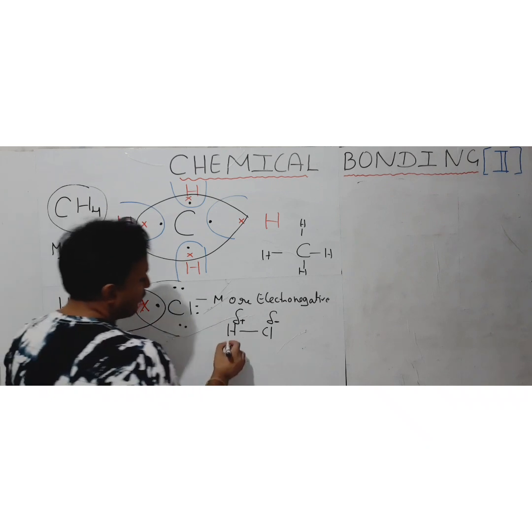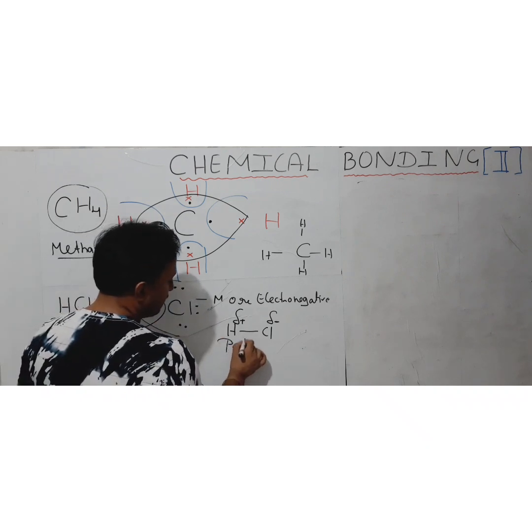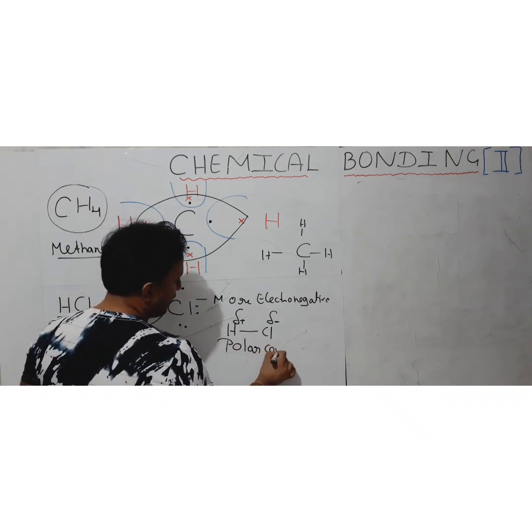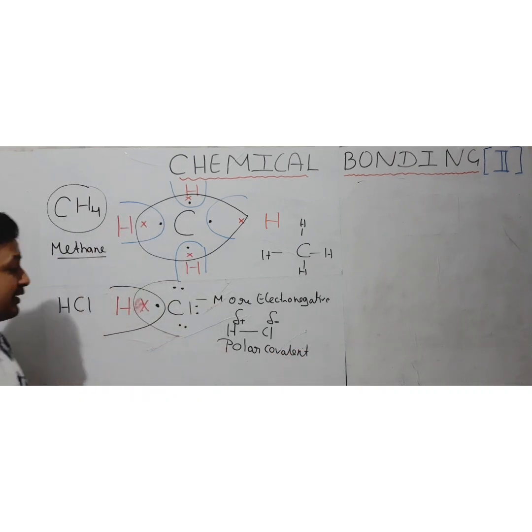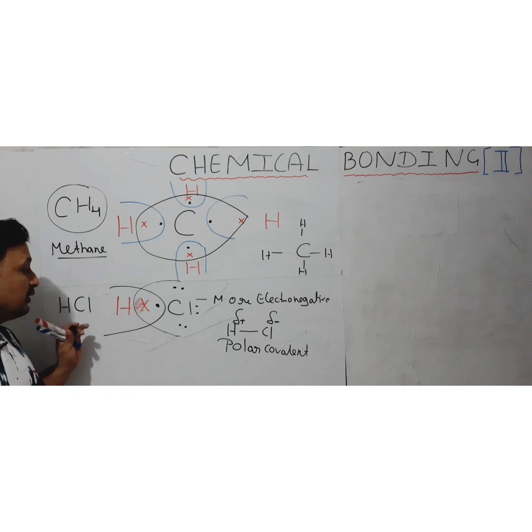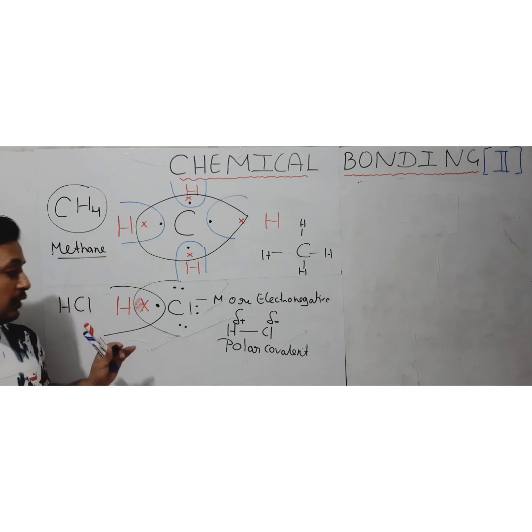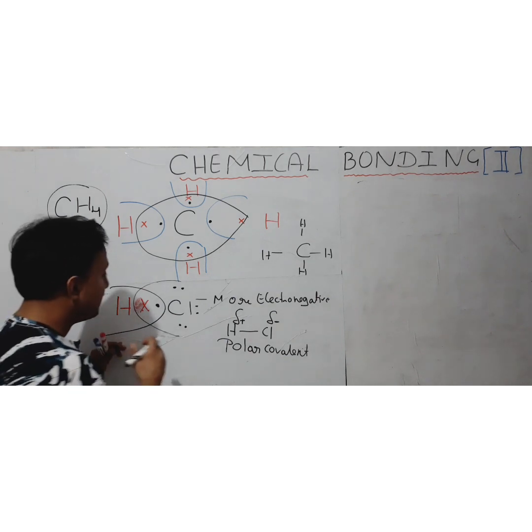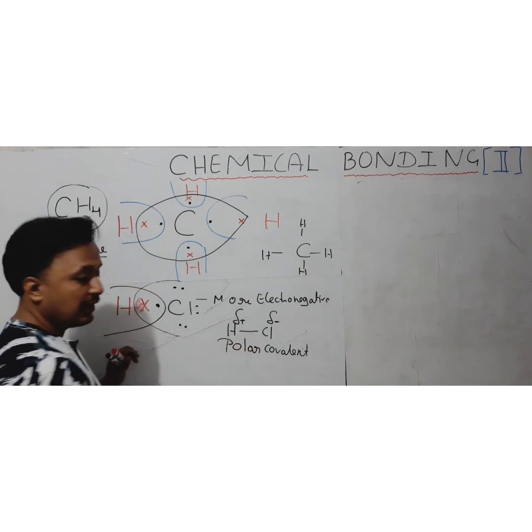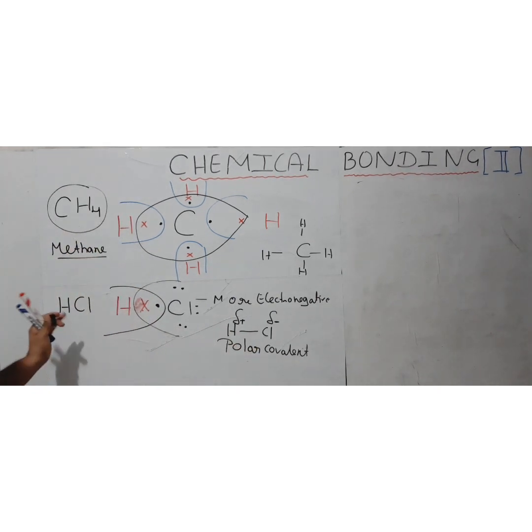So the type of bond formed here is a polar covalent bond, because chlorine is more electronegative as compared to hydrogen, so its nucleus will pull the electron pair more toward itself. In such a case the bond is going to be directional, and there will be a charge separation. This is the example of elements where one is more electronegative and the other is less electronegative.